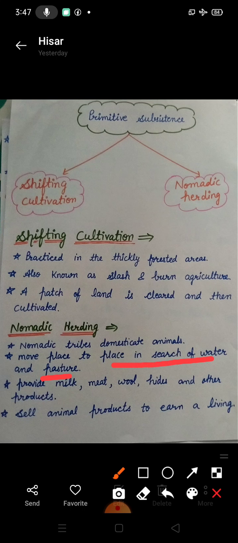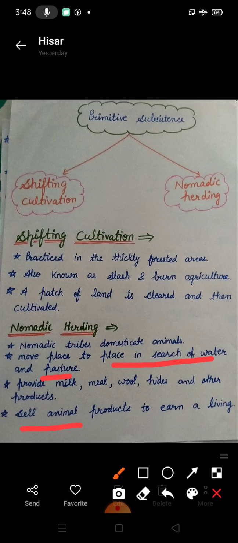And on the way, they sell animal products to earn a living. So these are nomadic herders, and sheep, camel, yak and goat are most commonly reared. Nomadic herding is practiced in the areas of Sahara, Central Asia and some parts of India, Rajasthan and Jammu and Kashmir.